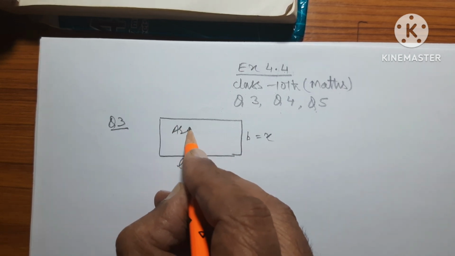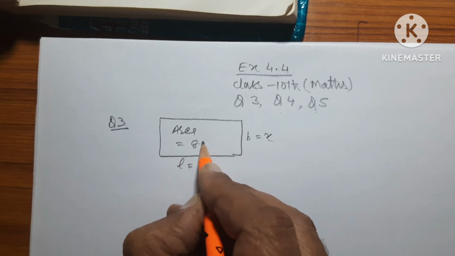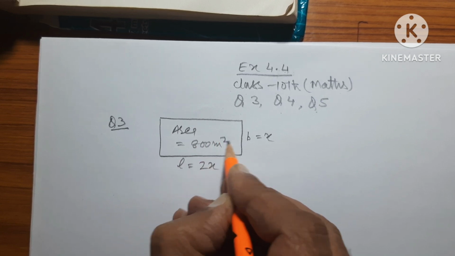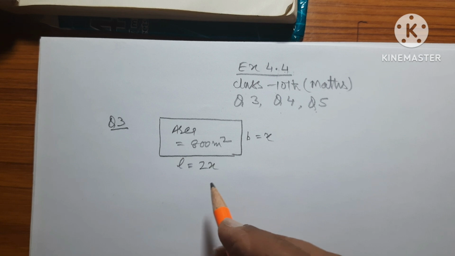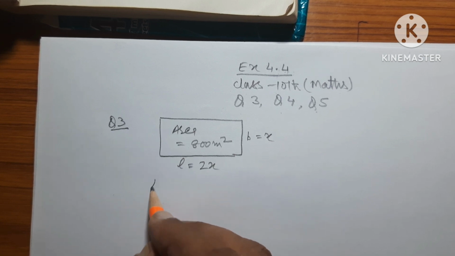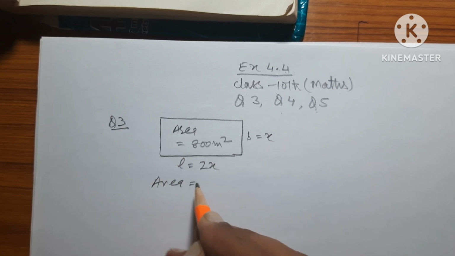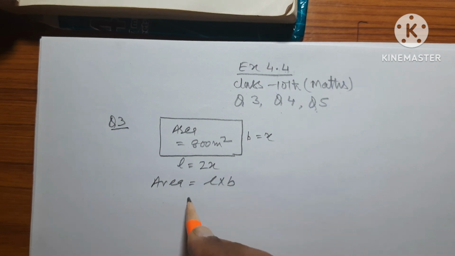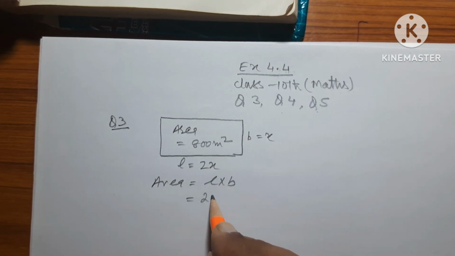Area is 800 meter square. So let us write the formula for area. It is equal to length into breadth, which is 2x into x, equal to 2x square.